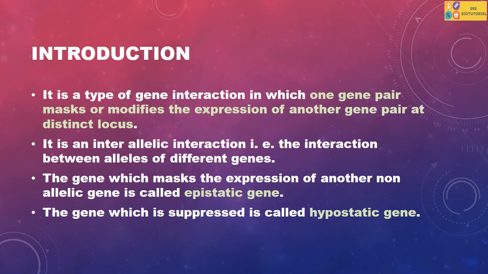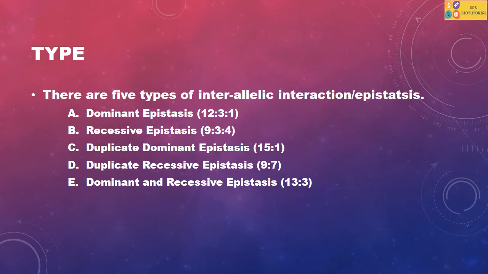Epistasis is classified into five types: dominant epistasis, recessive epistasis, duplicate dominant epistasis, duplicate recessive epistasis, and dominant recessive epistasis. In the previous video, we discussed dominant epistasis and recessive epistasis. Today, we will discuss duplicate dominant epistasis, duplicate recessive epistasis, and dominant recessive epistasis.